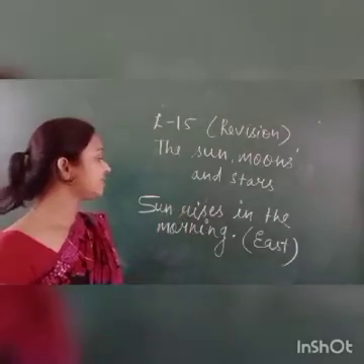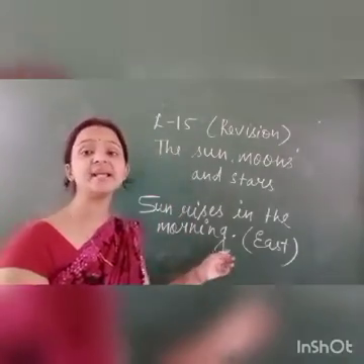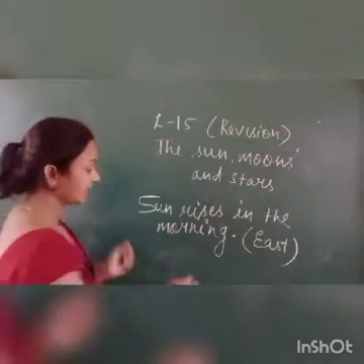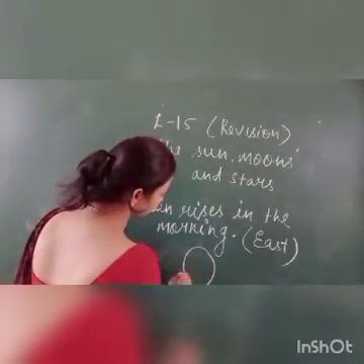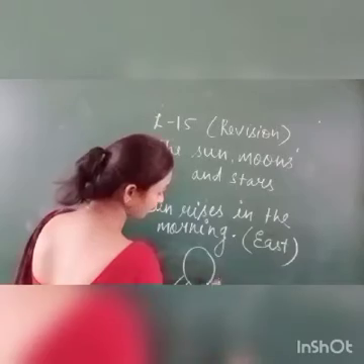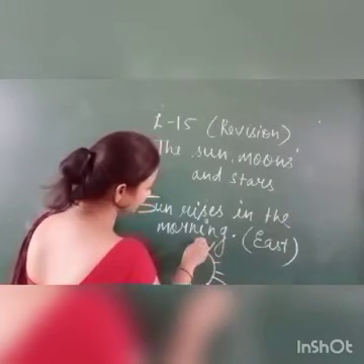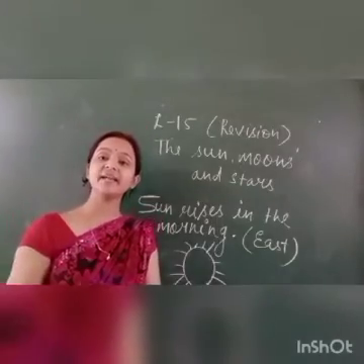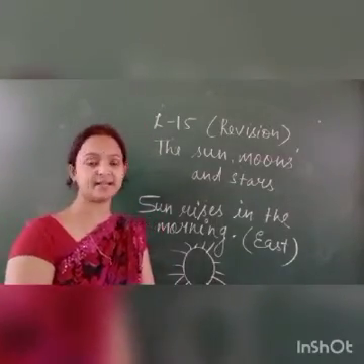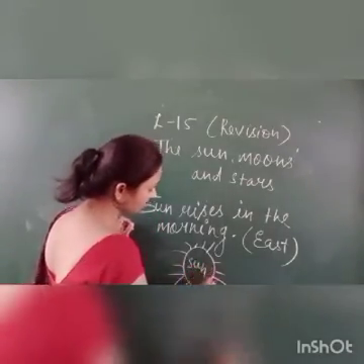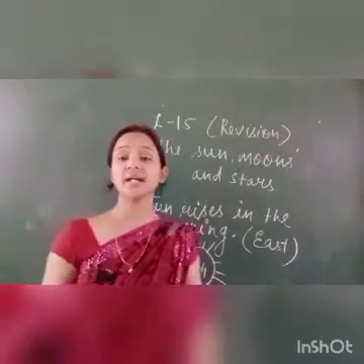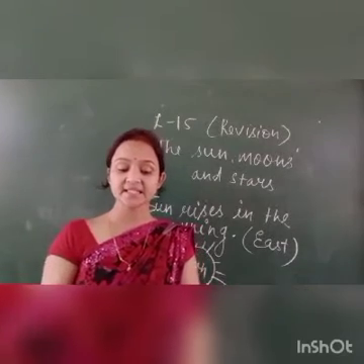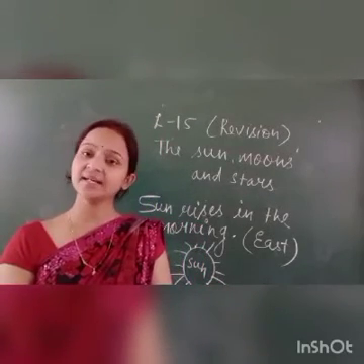The sun rises in the morning in the east, and you know that it is much bigger than the earth, but it looks small. Why does it look small? Because it is very far away from here. That's why it looks like a ball, but it is much bigger than the earth.